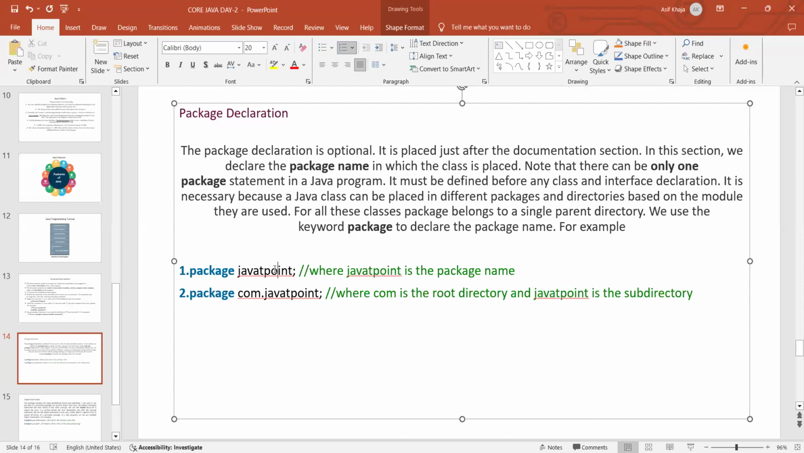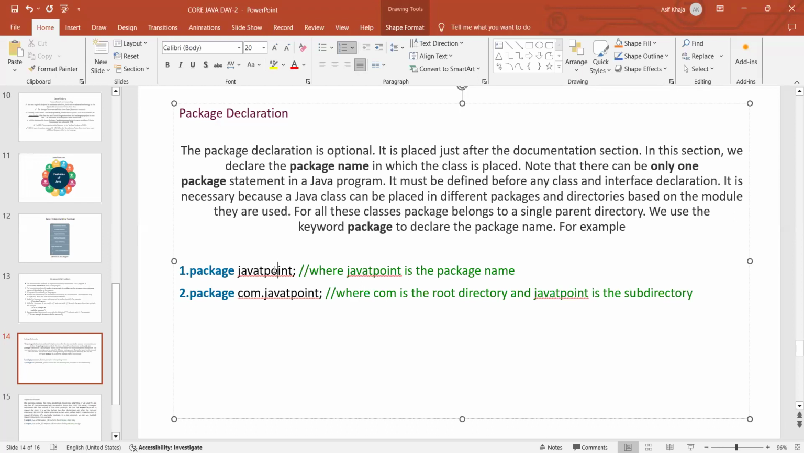There should be only one package statement in a Java program. If you start writing a Java program, we can have only one package statement. Multiple package statements are not allowed in any Java program. And it must be defined before any class and interface declaration. Before defining the class and interface, we have to define this package statement. So what does it mean? The classes and interfaces declared after this package statement will belong to that package. Okay.